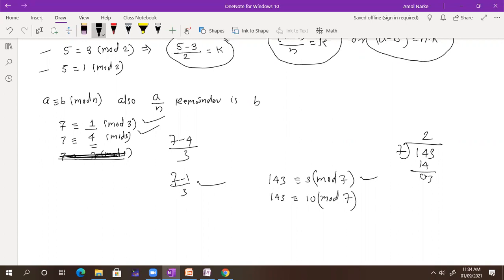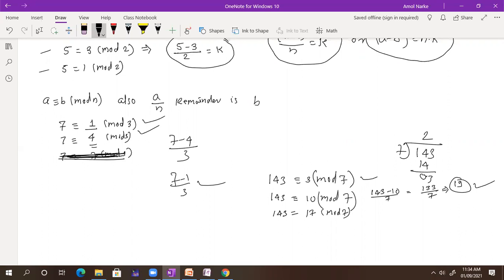It should be correct. Okay. So next I'm going to write down 143 is congruent to 17 mod 7. How is it correct? See, 143 minus 10: whether this is divisible by 7, you should get a constant number. So you are getting 133 divided by 7. What is 133 divided by 7? 7 times 19, you get 19. So it is a constant, so it is correct.